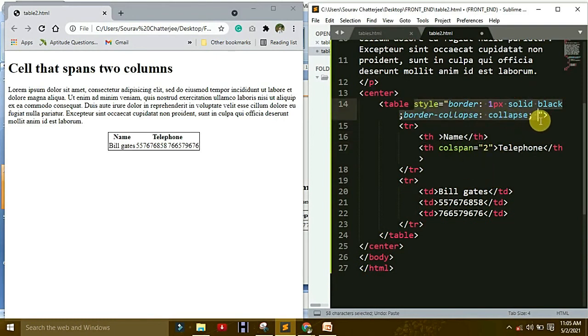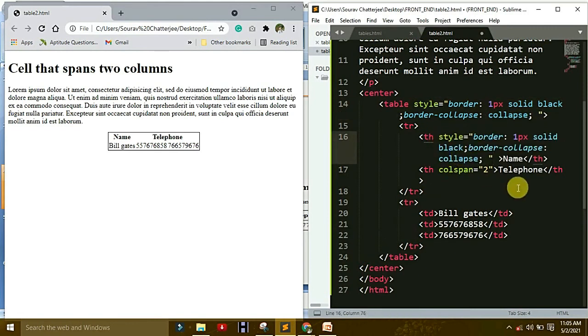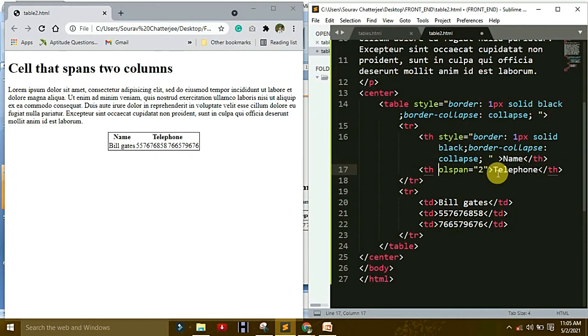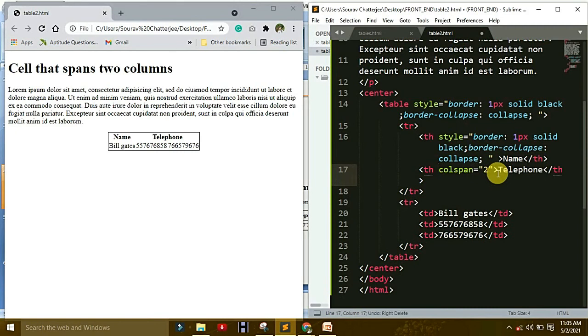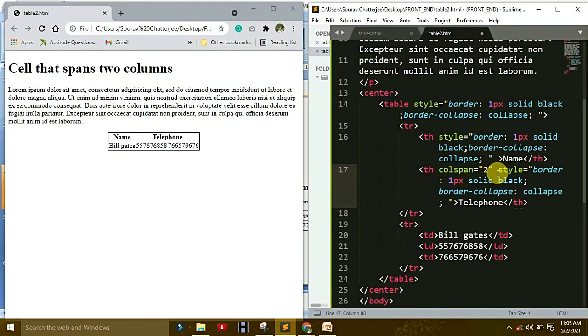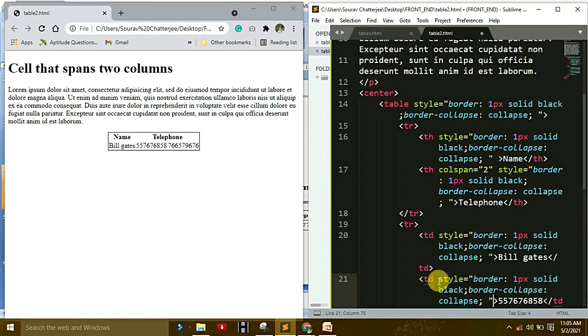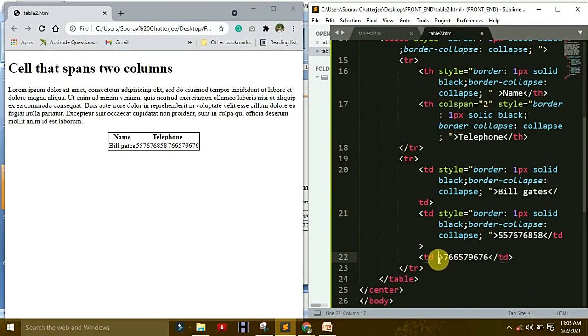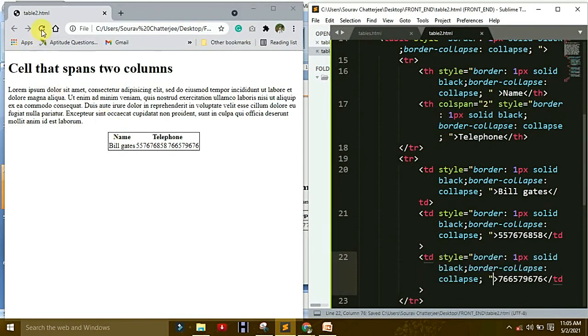Copy from here till now. Okay, copy after that, copy paste here. After colspan make some style here, same like that, paste it here, and after that paste it here, paste it here, same like here. Save it and refresh it.